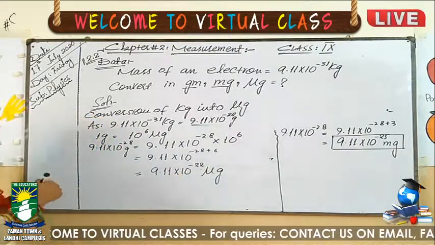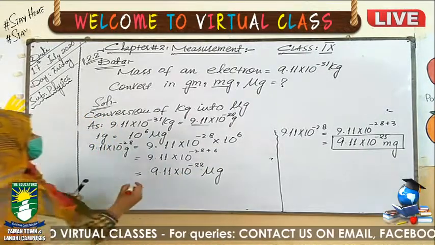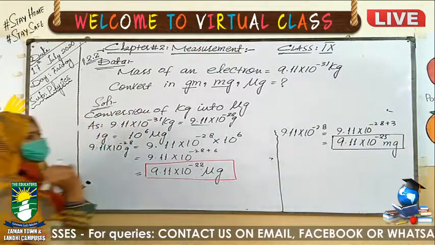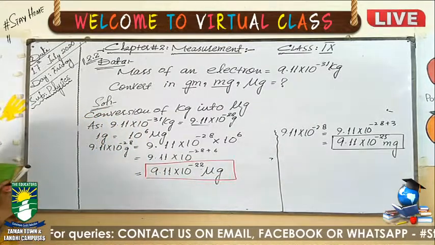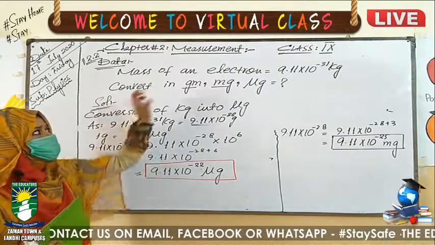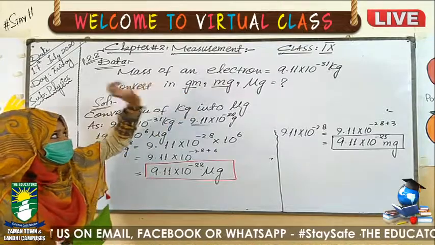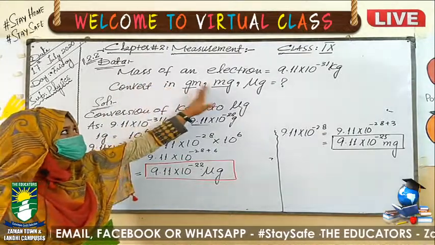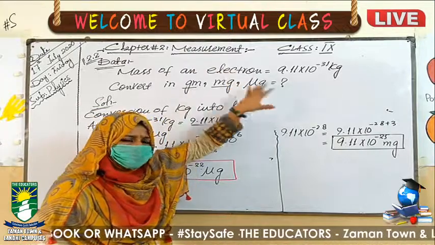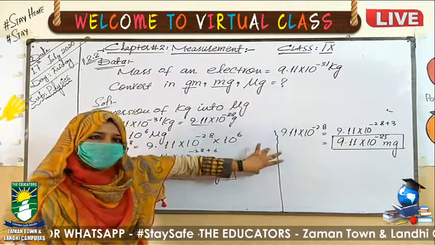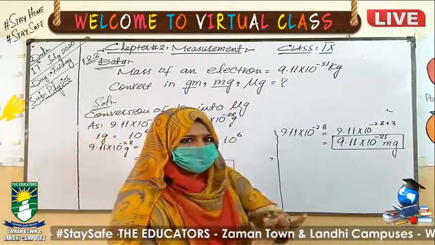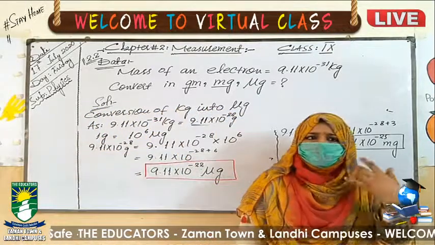microgram. Here is numerical number 2.2. It is a bit different from the first one which we have done, 2.3, just because we did not directly convert the given value. First we converted the kilogram into the gram, then the gram into the milligram, then the gram into the microgram. If you have any confusion, you can see the video again and again, because it's not compulsory that you will understand it at once. It's conversion, it takes time to understand.